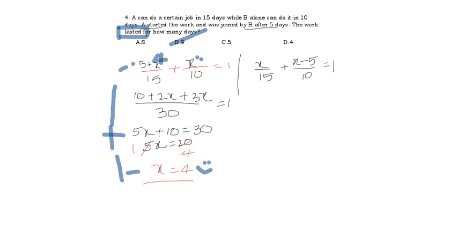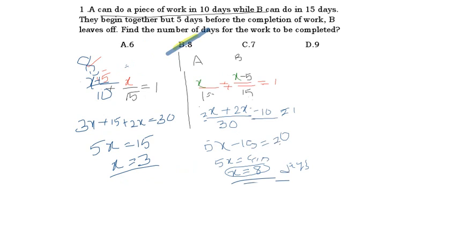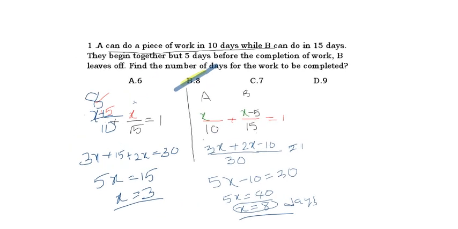Similarly, if you do in this equation also, you'll get the same answer. You can frame the equation in both ways. Some will write near the A term, some will write in the B term. If you use any method, you'll get the same answer, friends. Read the data perfectly and form the equation correctly, then you'll get the answers easily.